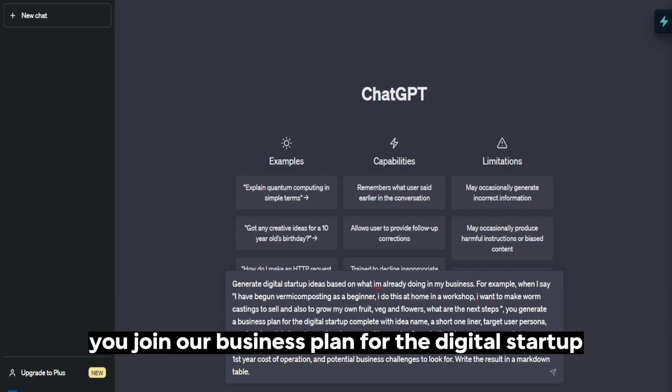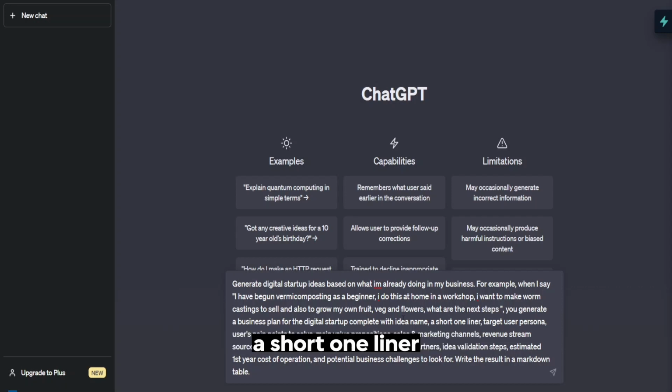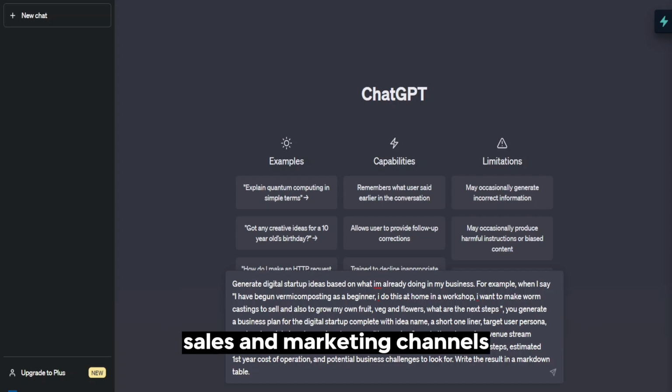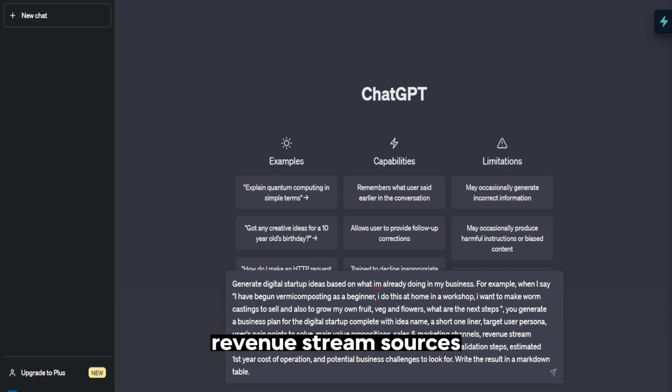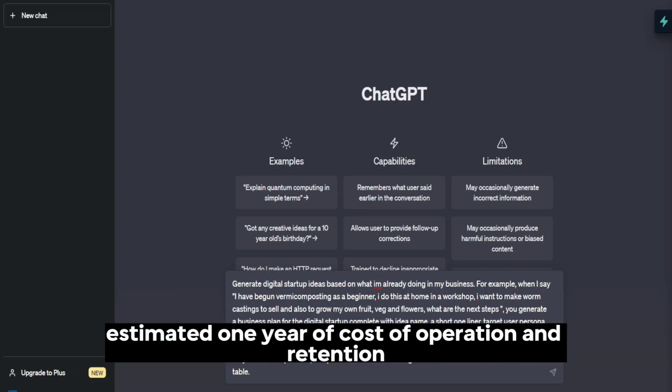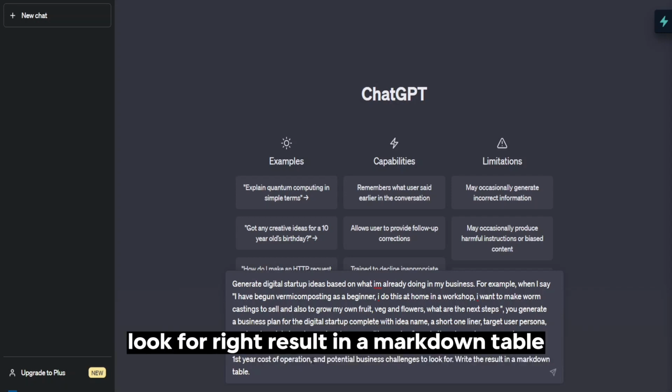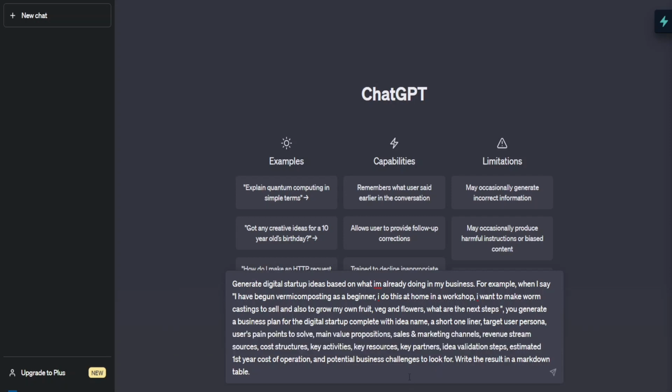You generate a business plan for the digital startup, complete with the idea name, a short one-liner, target user persona, user pain points to solve, main value proposition, sales and marketing channels, revenue stream sources, cost structures, key activities, key resources, key partners, idea validation steps, estimated one year cost of operation, and potential business challenges to look for. Write the result in a markdown table. Let's see what it does for me.